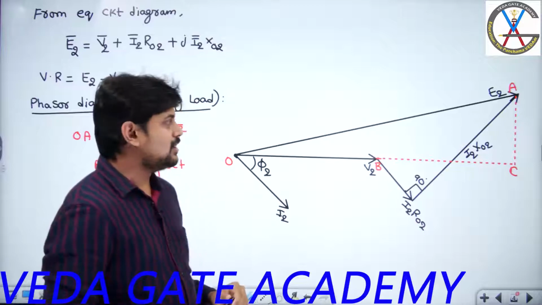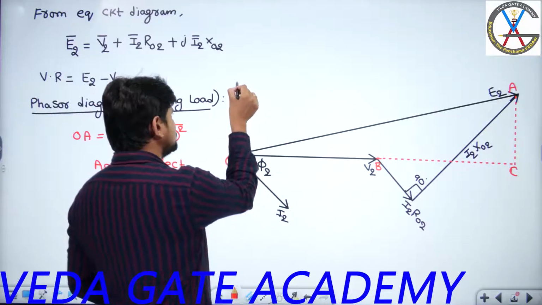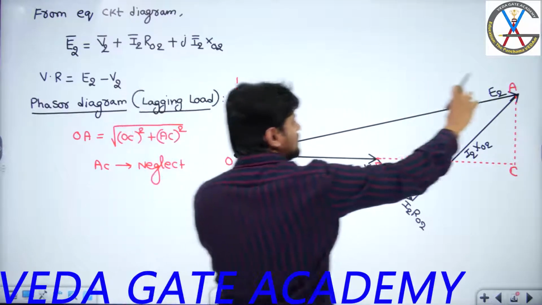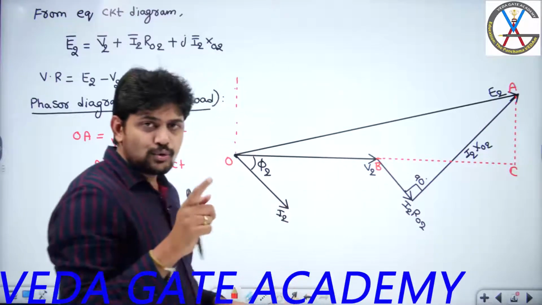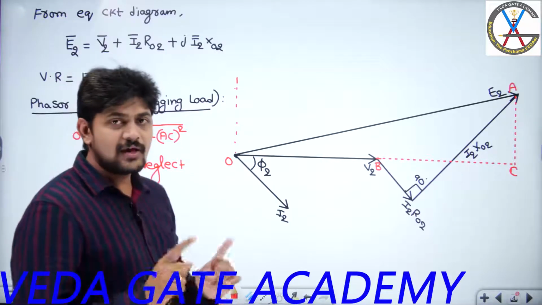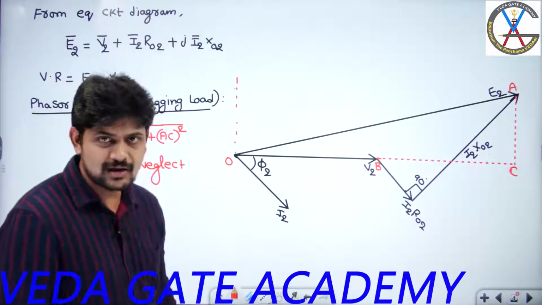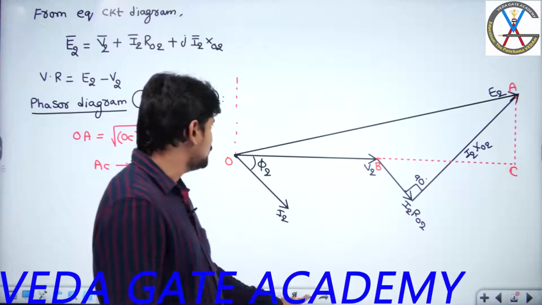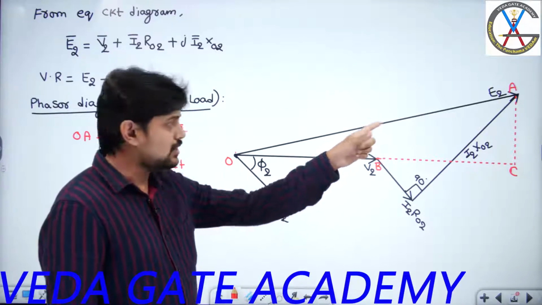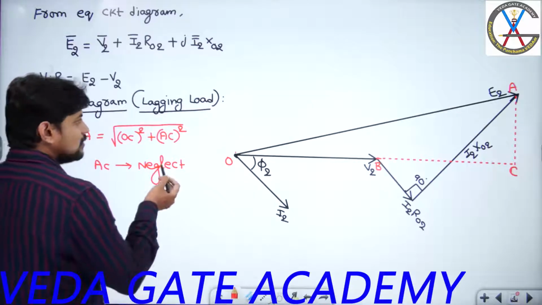What about the vertical projection of the OA phasor? If I project this vertically, this length is the same as the AC length. So while deriving the expression for voltage regulation, the first approximation is that no load current is neglected. The other approximation is that we neglect the vertical projection of the OA phasor.